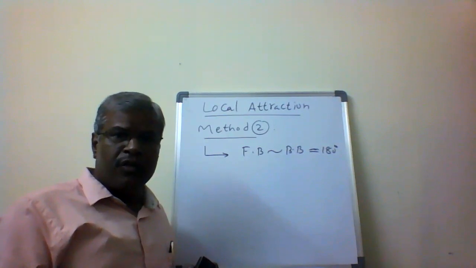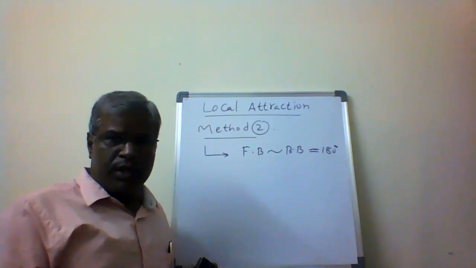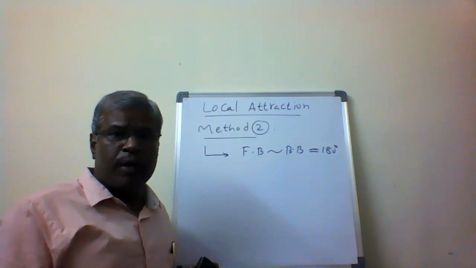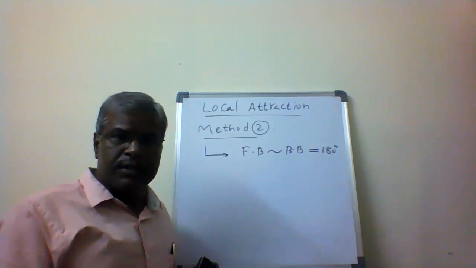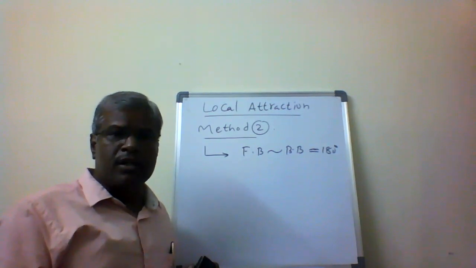If no line has a difference of forward bearing and backward bearing of 180 degrees, then I have to go for the minimum error, the line whose difference is nearest to 180 degrees.